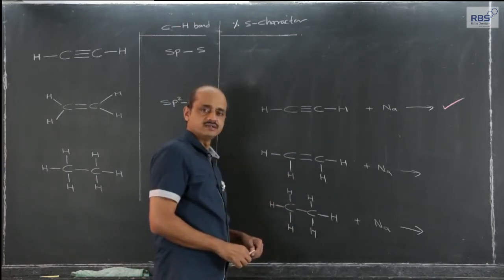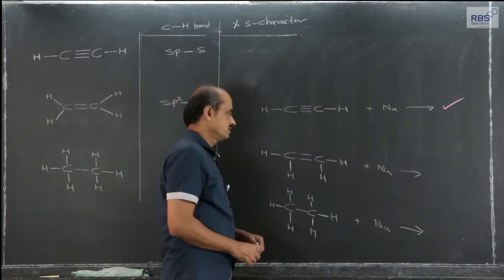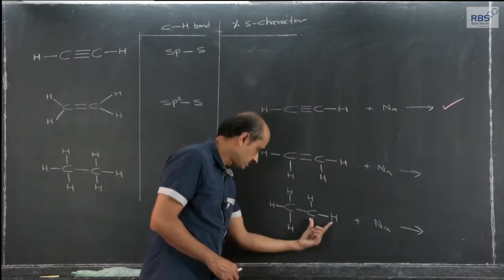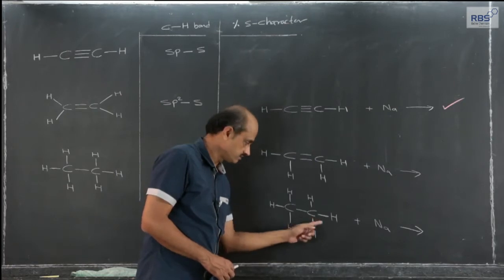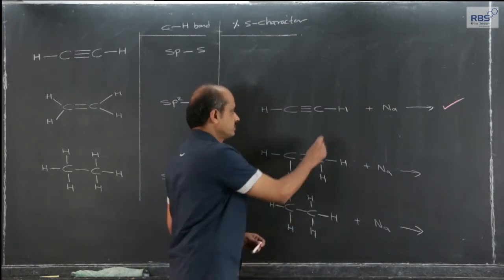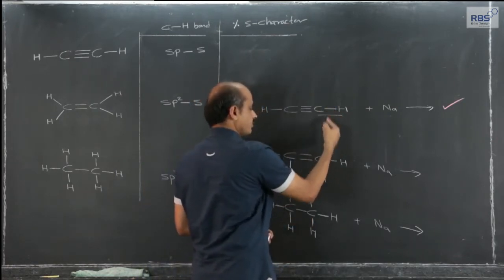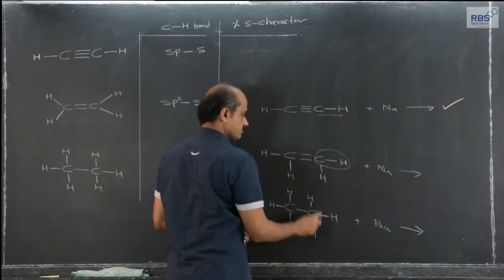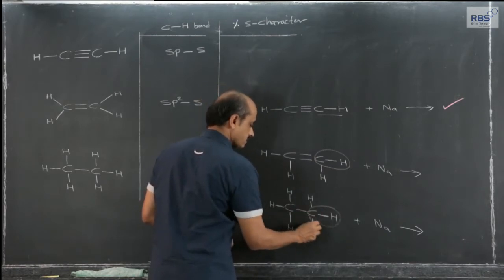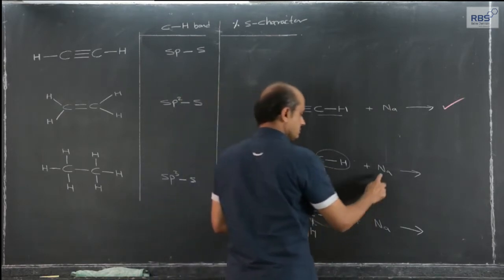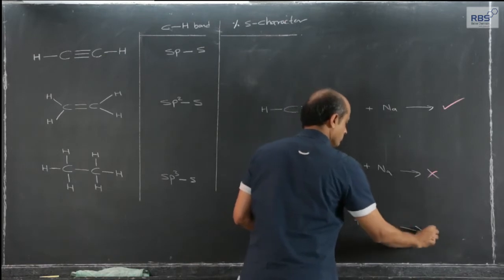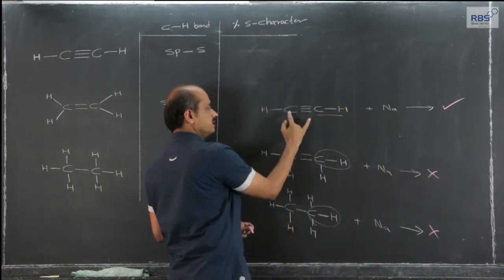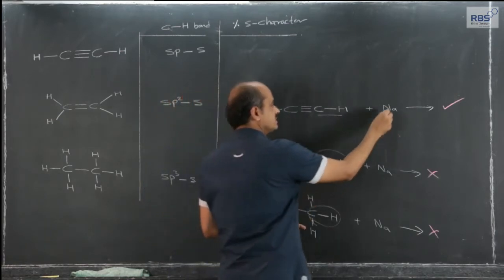The CH bond in ethyne does react with sodium, but the CH bond in ethene and the CH bond in ethane do not react with sodium. So although it is a single bond, the CH bond in ethene and ethane shows no reaction with sodium, but the CH bond in ethyne does react with sodium.